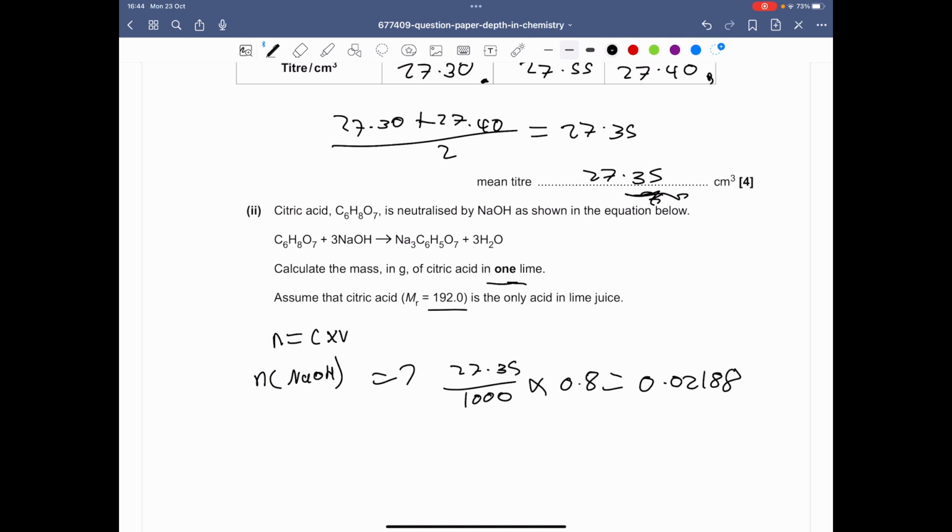Make sure you do it to one more significant figure, because usually the answer is in 3 significant figures. So say they want the answer in 3 significant figures, you do your working out in 4 significant figures to maintain the accuracy of your answer.